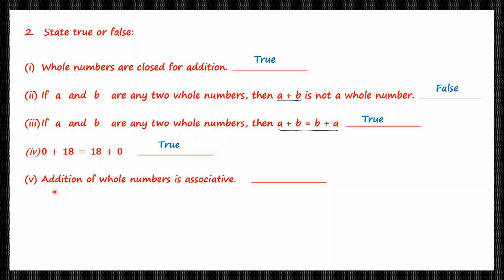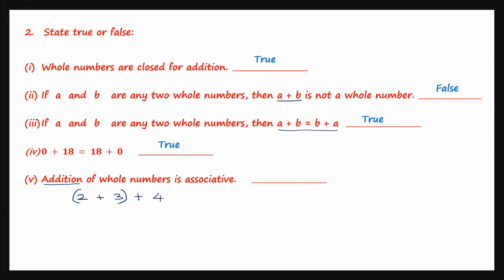Question 5. Addition of whole numbers is associative. What is this associative property? Let's learn it with the help of an example. Let's take three whole numbers, 2, 3 and 4. Okay, and we're talking about addition of whole numbers. So let's add them all up. Now, if I find the sum of 2 plus 3, that is if I group 2 plus 3 and then add 4 to it, let's see what I get.